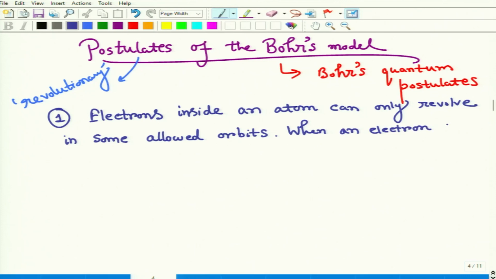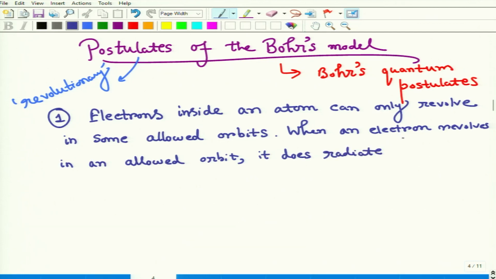When an electron revolves in an allowed orbit, it does not radiate any kind of energy.